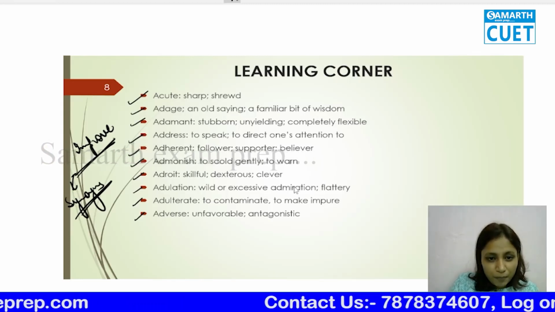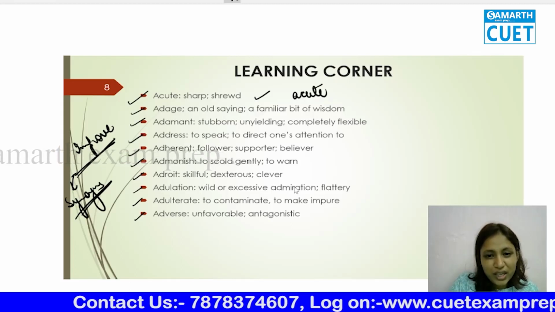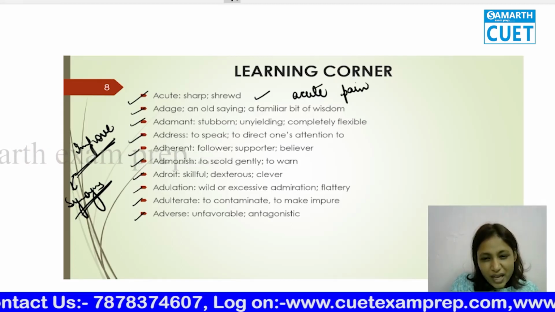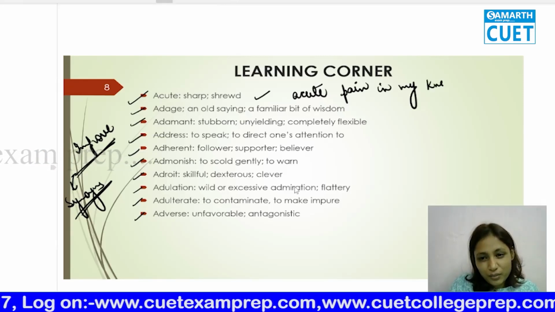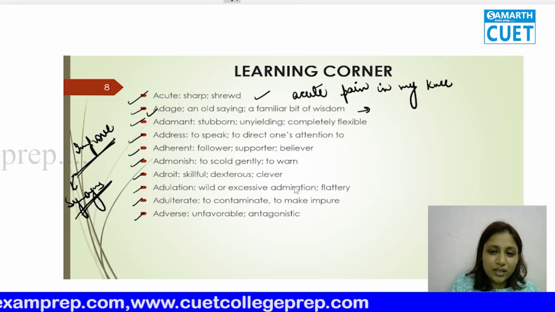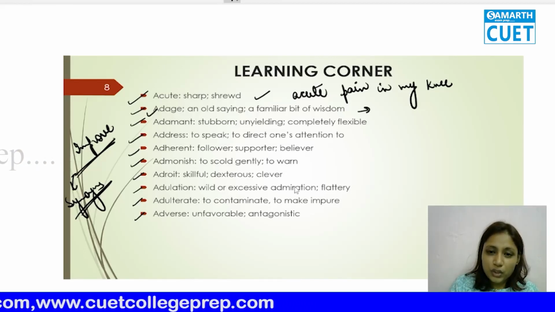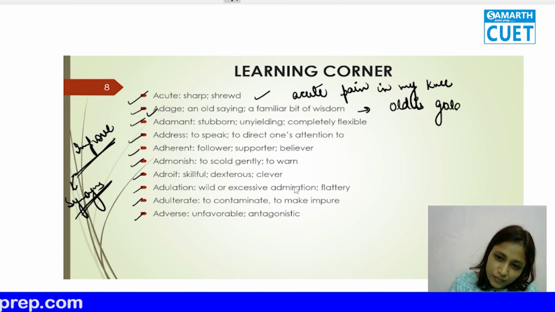If you'll see, acute is sharp. Very simple way to learn. Acute pain. I have acute pain in my knee. That means I'm having sharp pain in my knee. Adage. Adage is a very old saying. Like old is gold is an adage. Okay, old is gold is what?